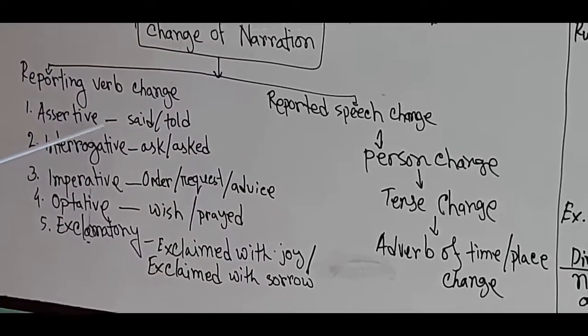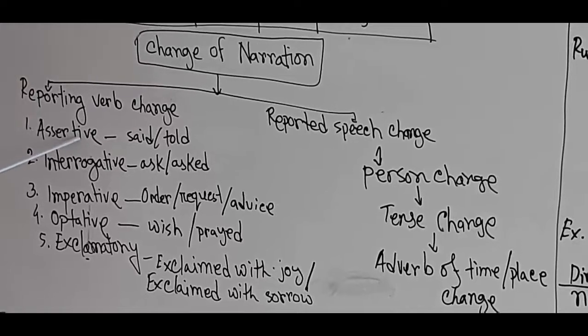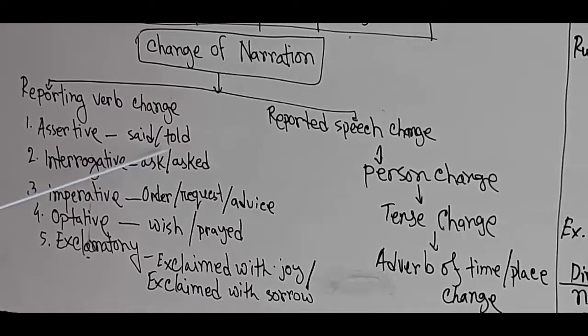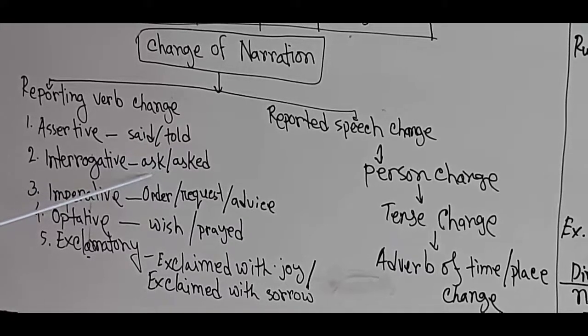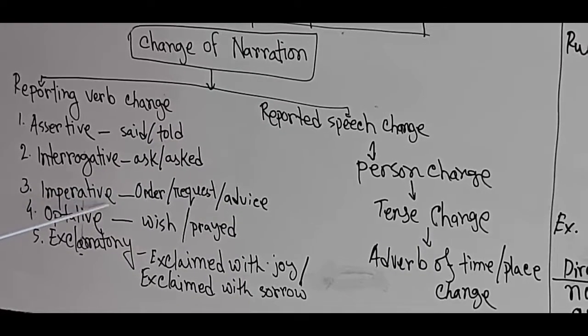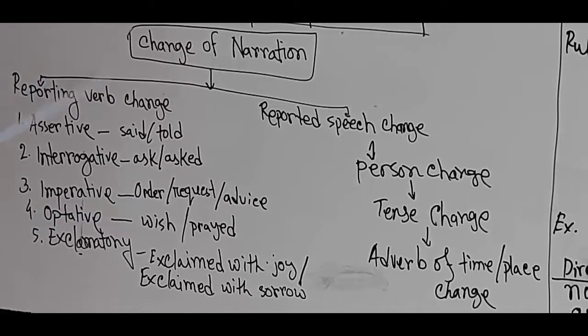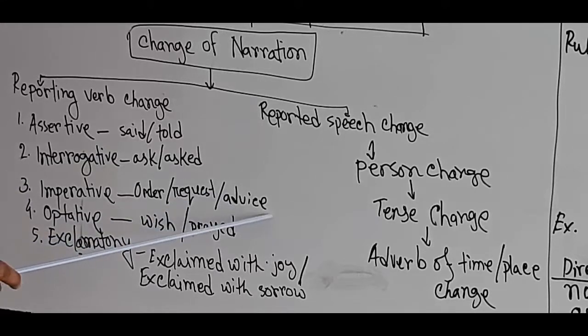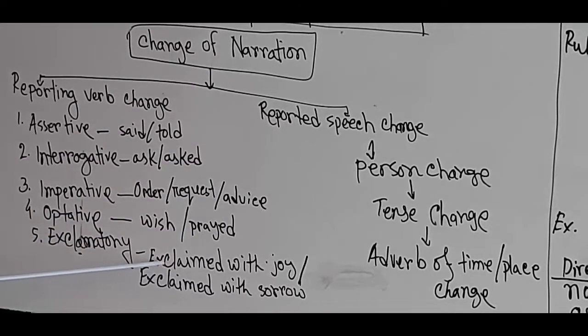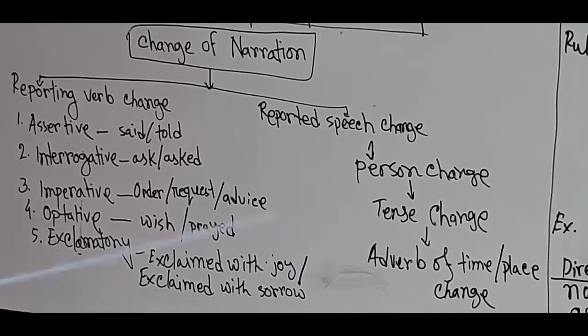That means you have to know all about sentences. Assertive: you change to said or told. Interrogative: you have to change to asked. Imperative: you have to change the reporting verb to order or ordered, request or requested, advise or advised. An optative sentence: you have to change the reporting verb to wish or prayed. Exclamatory sentence: you have to change to exclaimed with joy or exclaimed with sorrow. That depends on the mood of the sentences.